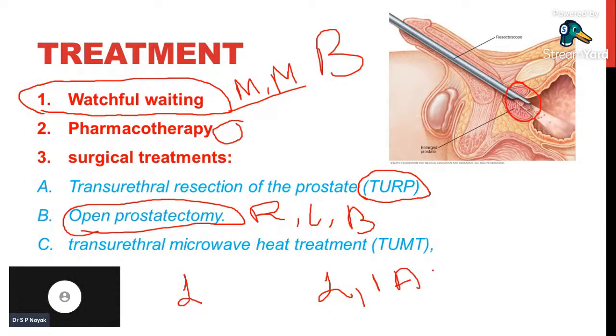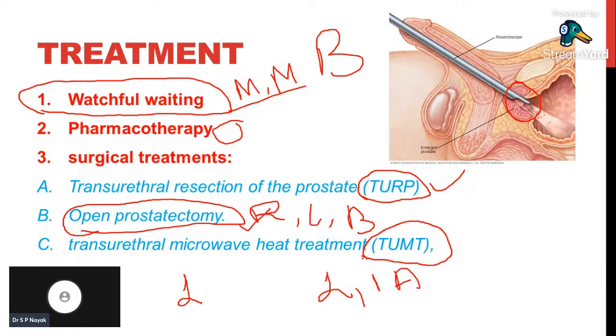So transurethral resection of prostate, TURP, and open prostatectomy are both less effective than transurethral microwave heat treatment, which is the advanced, novel therapy with fewer complications, and the patient heals very easily.